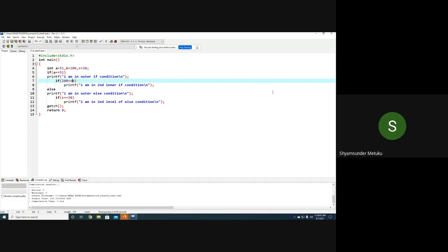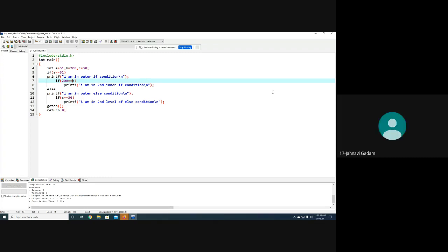Okay, fine. One thing is, now you tell me, I still don't want to keep an opening and closing bracket. What will be the output here? Sir, as per your understanding, I think the first printf, second printf, and the fourth printf can be executed, sir. Very good. Anybody else? So a total of 3 printfs are going to be executed. Yes or no? Yes, sir. So can you read out what the outputs are?